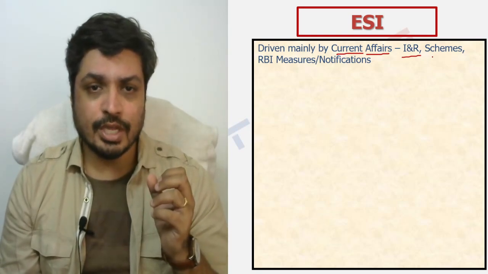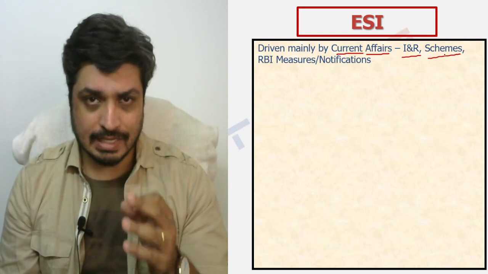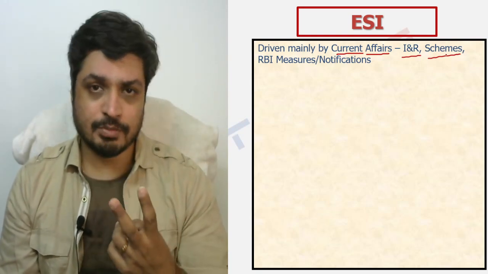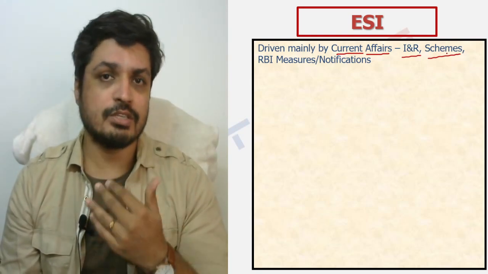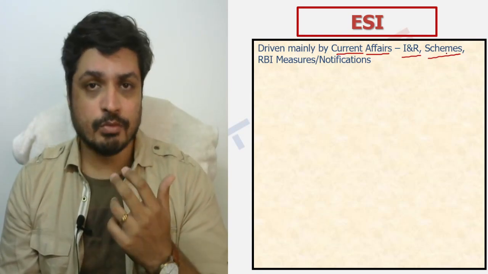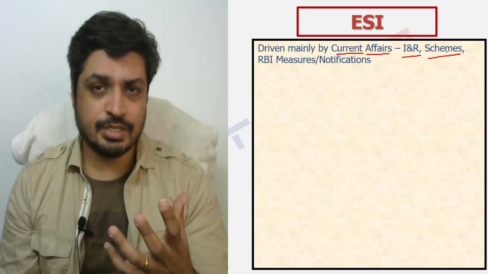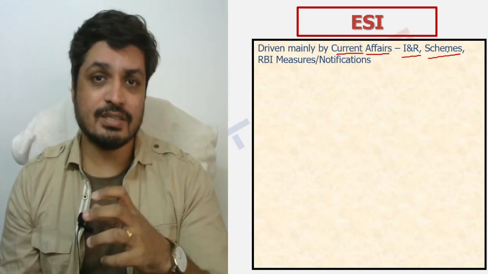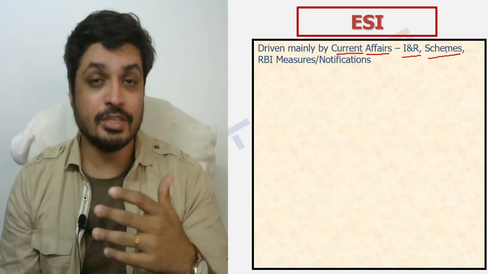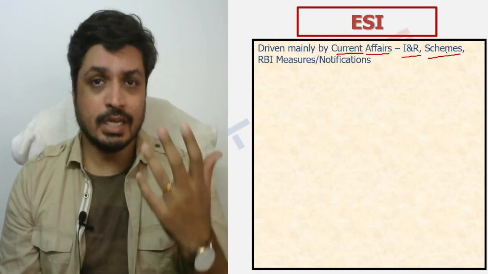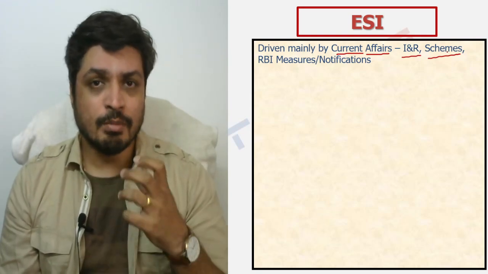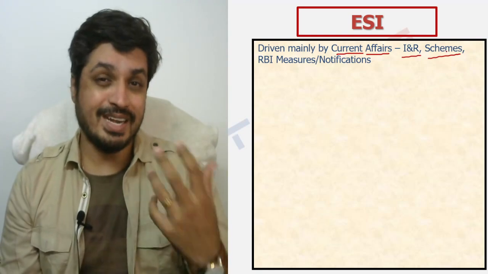The other thing which you cannot be lax on is schemes. Schemes is important from two perspectives. It appears in the form of questions in phase 1, and it has also appeared in the form of questions in phase 2. Even though the phase 1 related questions we are covering quite holistically through the GA compendium, the month-on-month GA compendium that you'll be preparing covers your phase 1 level GA questions, for phase 2 it requires a slightly more in-depth understanding.